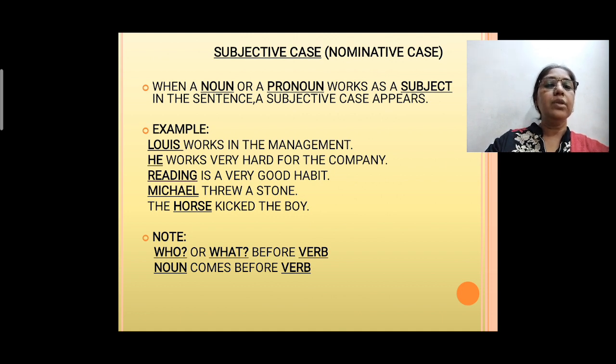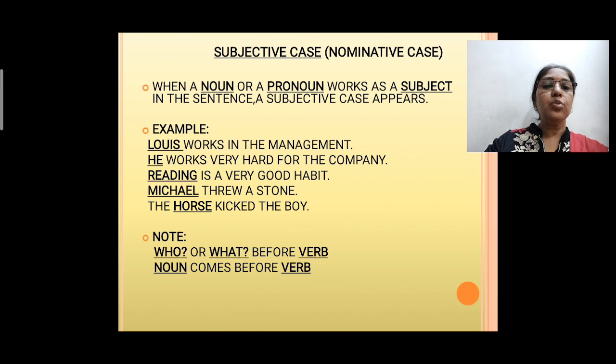Reading is a very good habit. What is a very good habit? Reading. So here we are talking about reading, so it is a subject. Michael threw a stone. Who threw a stone? Michael. So again Michael is a subject here. The horse kicked the boy. Who kicked the boy? The horse.